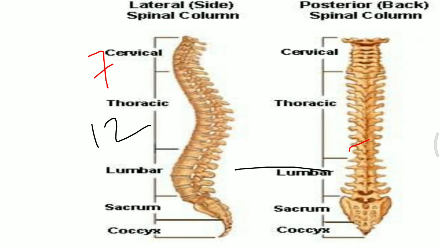And what is the function of the thoracic vertebra? To protect the ribs, or to provide shape to the ribs. The third category is the lumbar vertebra. They are five in number.